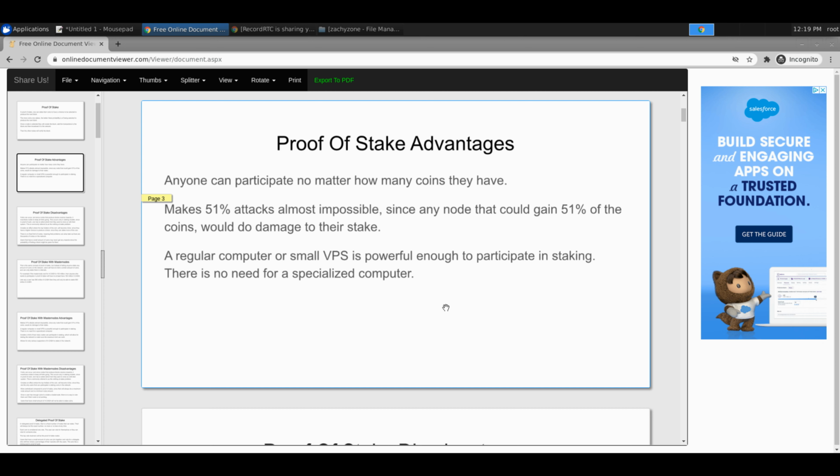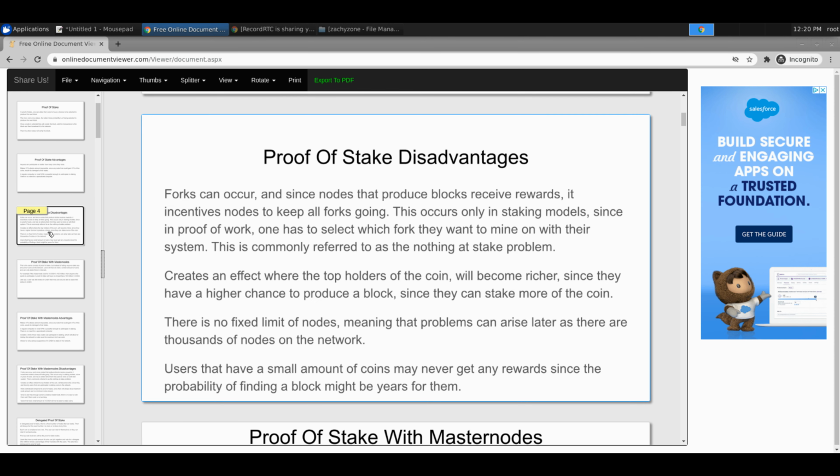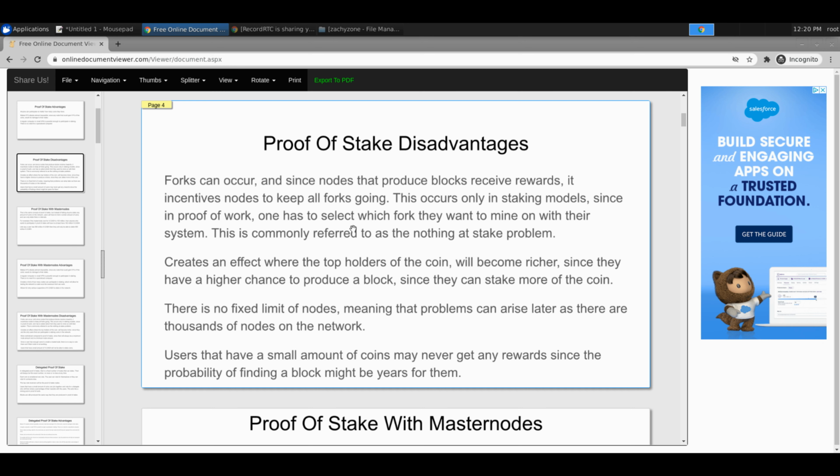And then, a regular computer, a VPS, might need to be powerful to varying degrees, but the computing power is obviously going to be a lot less than a mining computer. Disadvantages, there's a lot. Forks can occur.